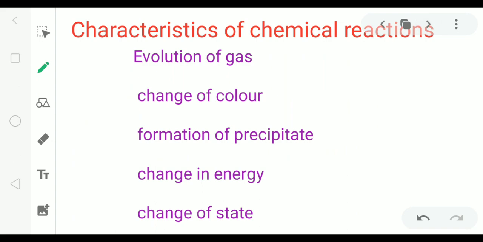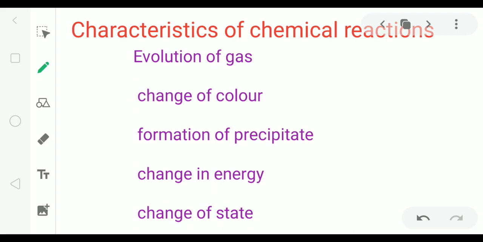The next topic is characteristics of chemical reactions. When a chemical reaction takes place, there are some observations. Either gas is evolved in the form of bubbles, or the color of the product is changed, or energy is used or given out. So these types of observations are called characteristics of chemical reactions.